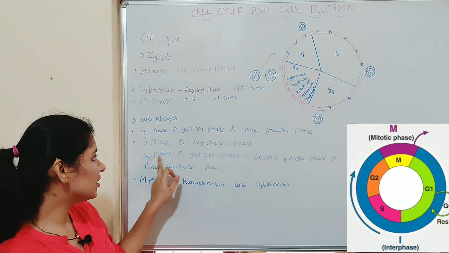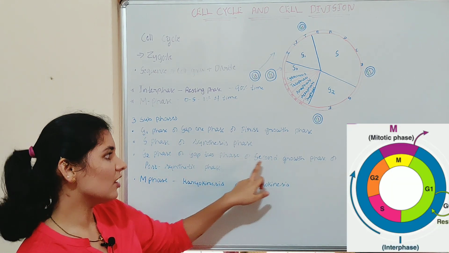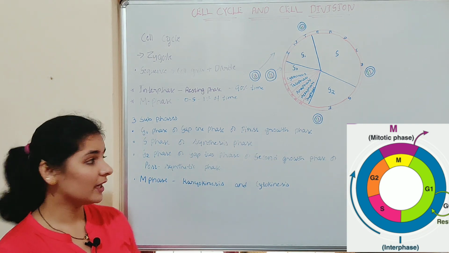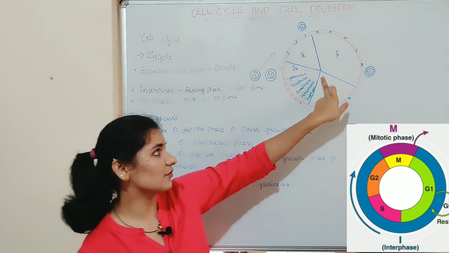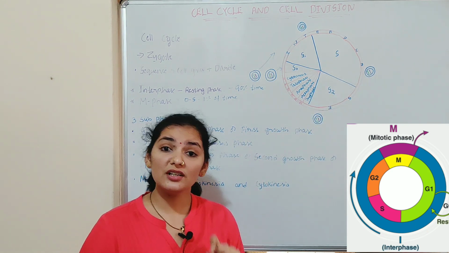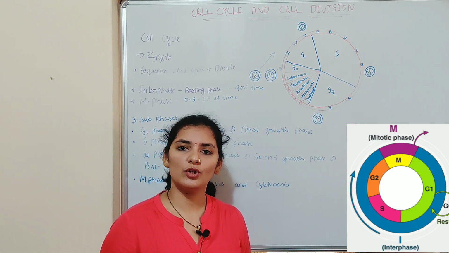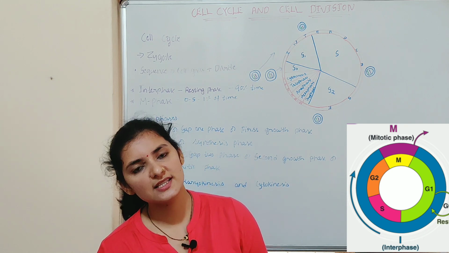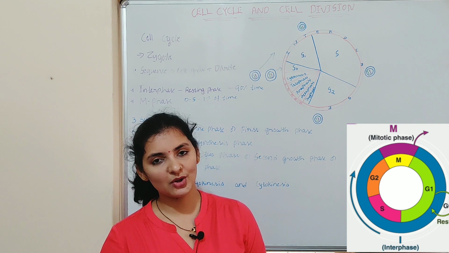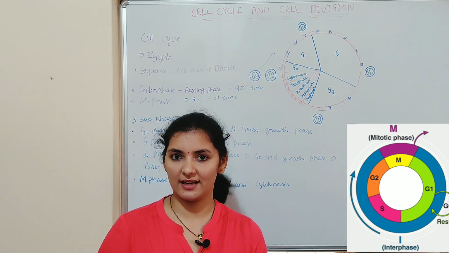Third phase is G2 phase or gap 2 phase or second growth phase or post-synthetic phase. It is a phase after the S phase. As you can see in this diagram, this is the G2 phase. During G2 phase, many biomolecules along with some proteins are synthesized. Among the proteins, a very important protein called tubulin is synthesized.